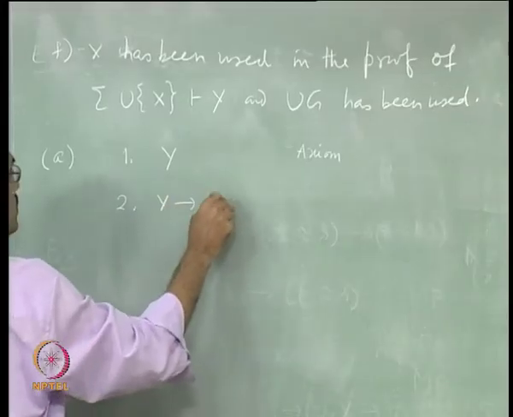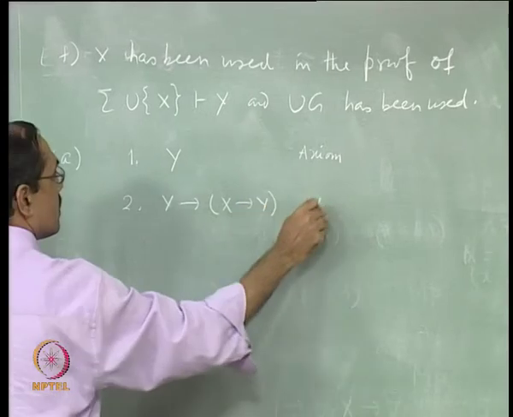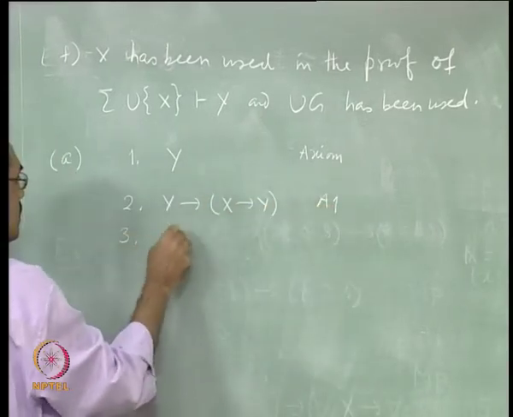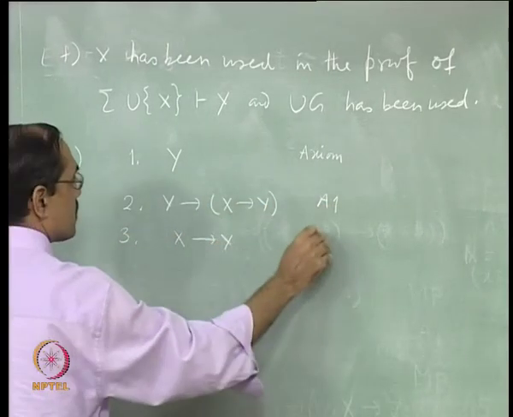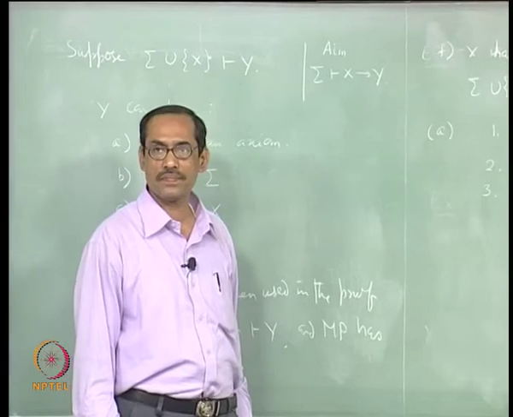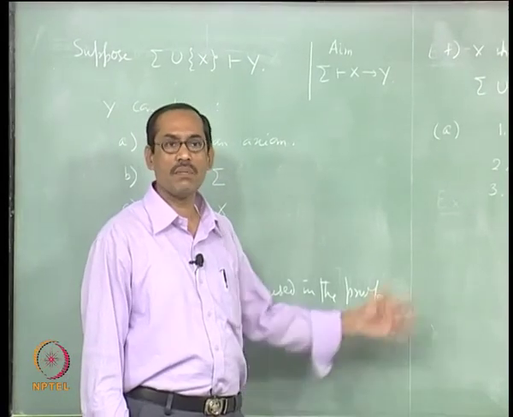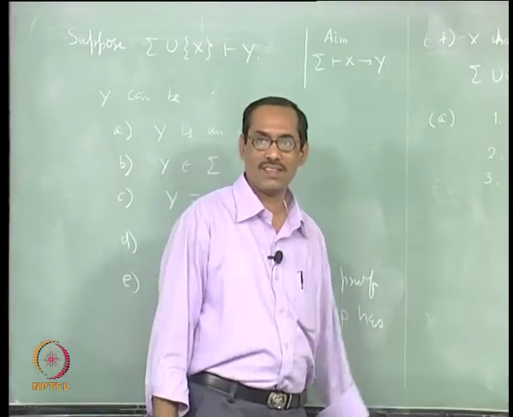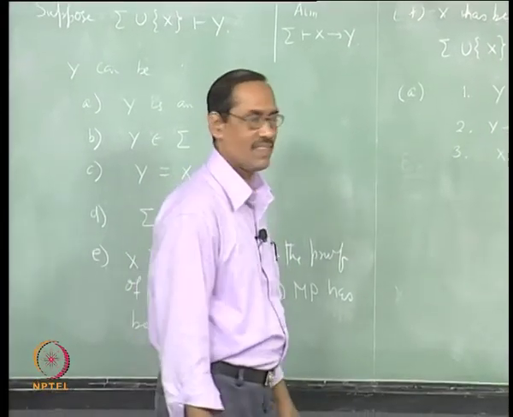Next, y implies x implies y, A1, therefore x implies y by modus ponens. So this is a proof of sigma entails x implies y. Even sigma has not been used, so it does not matter, not everything has to be used.